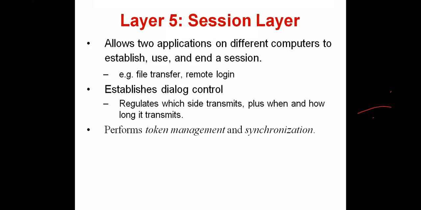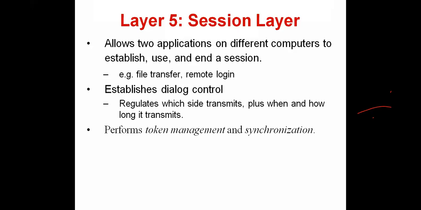If more than one station transmits simultaneously, what happens? There might be a collision. Why? Because all are connected to a single channel. So this session layer will tell you which station has to transmit the data. This is called dialogue control.